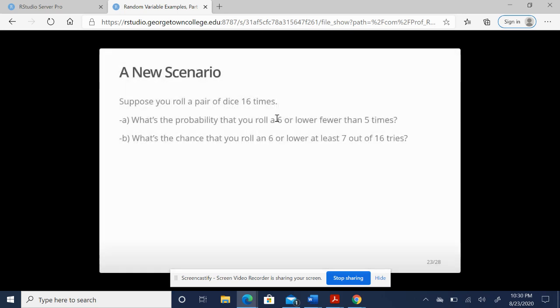Okay, so a new scenario. When you roll a pair of dice 16 times, what's the probability that you roll a 6 or lower fewer than 5 times? That's part A, and then we'll look at part B. What's the chance you roll a 6 or lower at least 7 out of 16 tries?